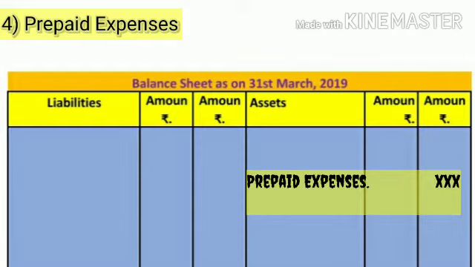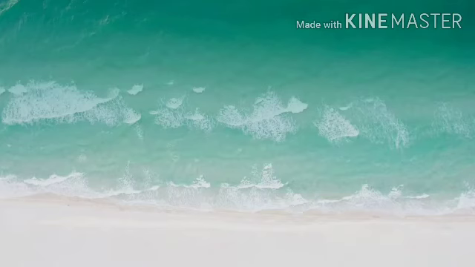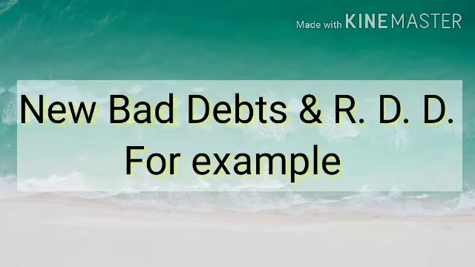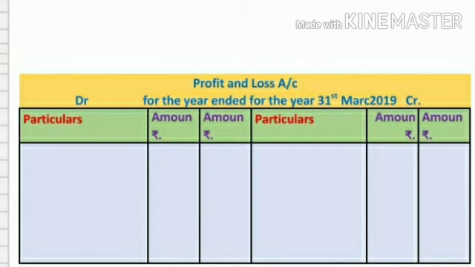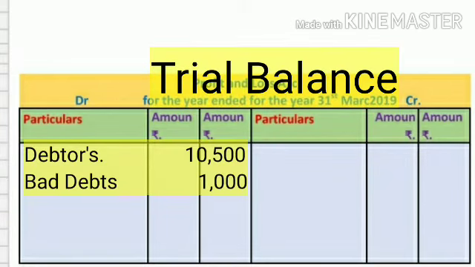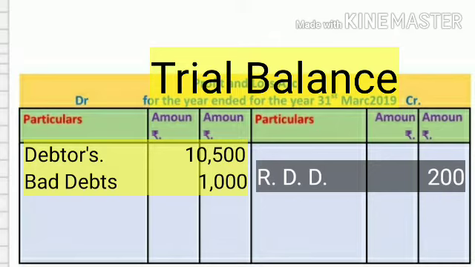Now we learn adjustment number 5, bad debts and reserve for doubtful debts. Amount that is not recoverable from debtors is called bad debts. The amount of bad debts is the loss of the business. For example, total debtors in trial balance are rupees 10,000 and bad debts rupees 1,000 are given, and old RDD is given rupees 200.